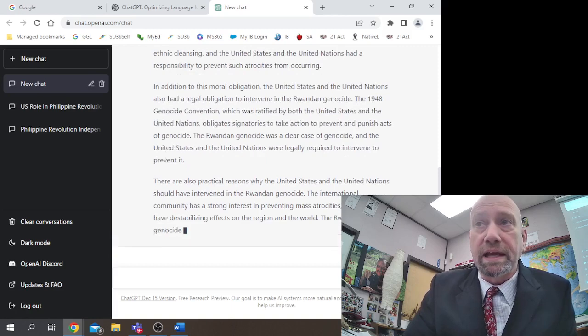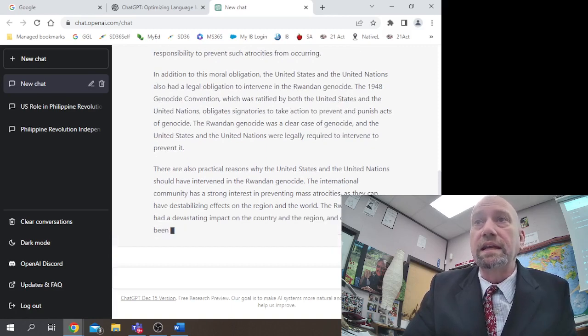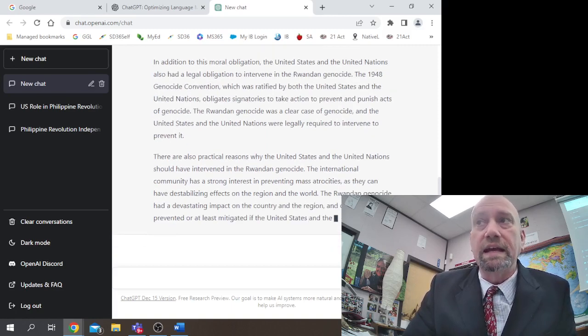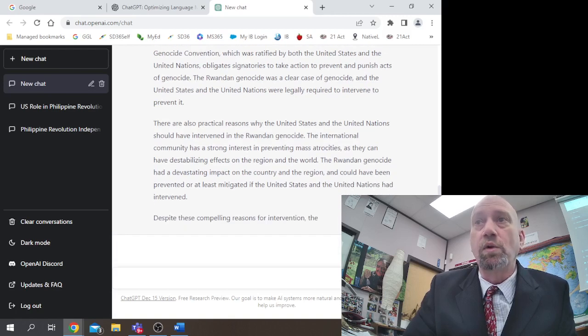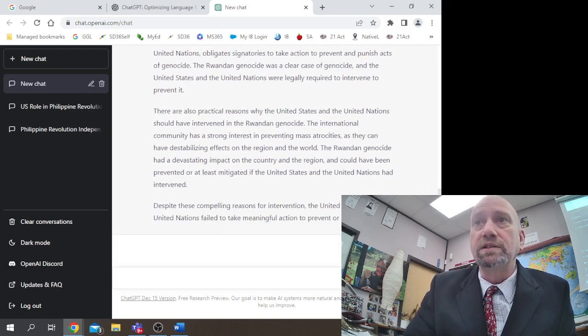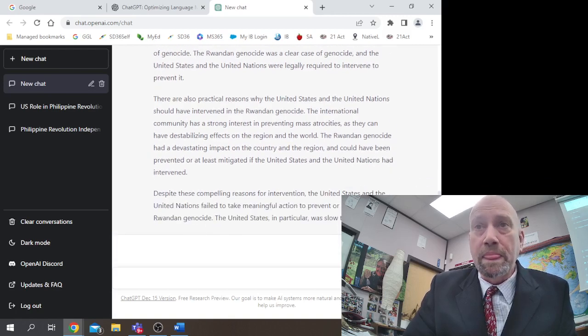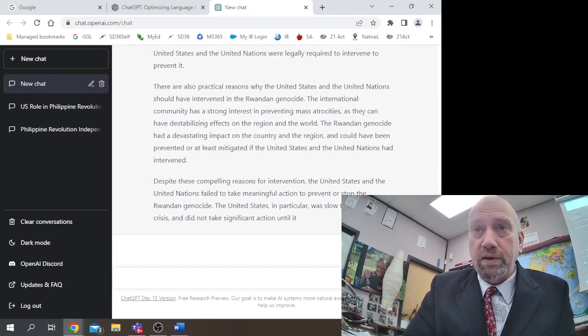In addition to this moral obligation, the United States and the United Nations also had a legal obligation to intervene in the Rwandan genocide. The 1948 Genocide Convention, which was ratified by both the United States and the United Nations, obligates signatories to take action. Cannot read this fast, so I'm going to skip a paragraph.